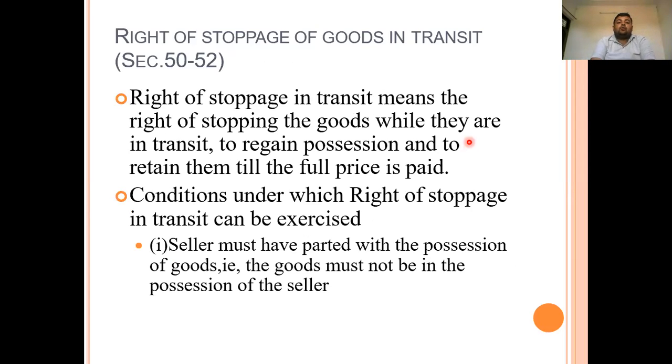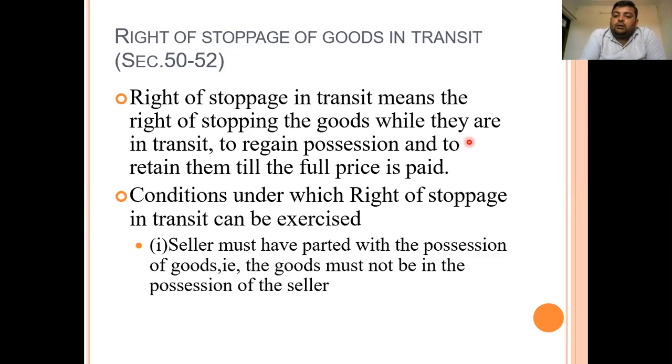Next is the right of stoppage of goods in transit, under Sections 50, 51, and 52. It means that if the seller has already sent the goods to the buyer and the goods are on the way, that is, in transit, then there is a right of stoppage of goods in transit. For example, Mr. X has made a sale of rupees 1 lakh to Mr. Y.